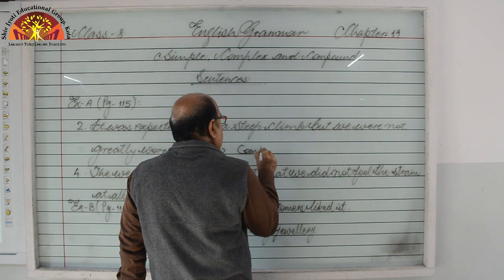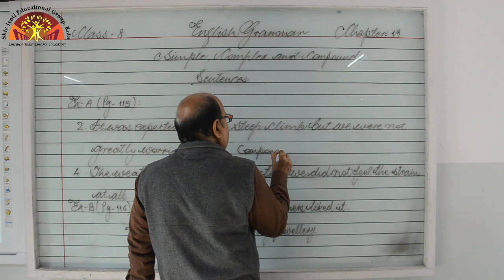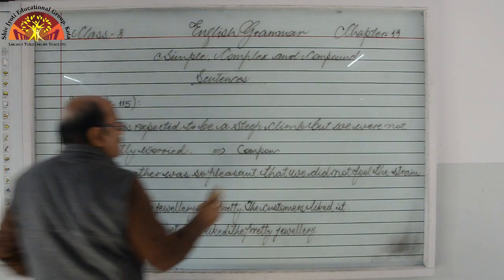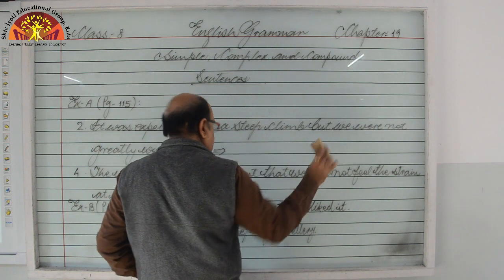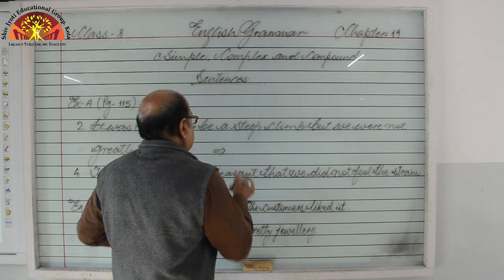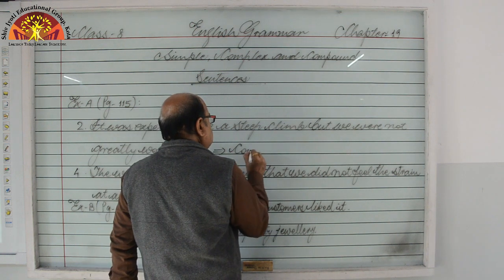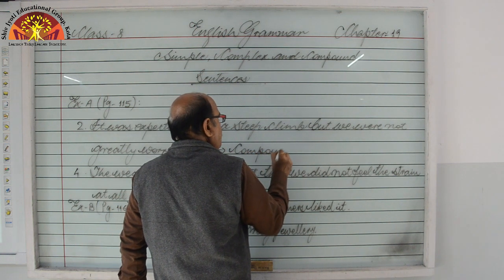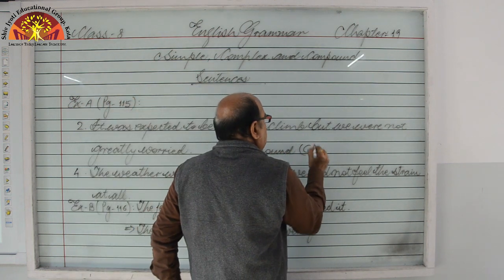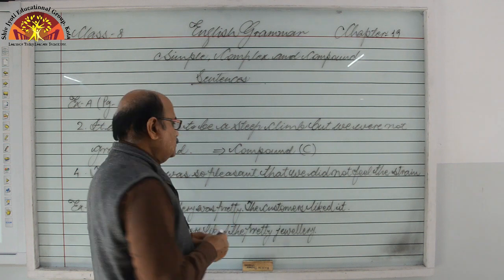C means compound. Simply you have to write C, CX or S. S for simple, C for compound, and CX for complex. So we can say this is compound, or you may write simply C as given in the instruction, right?